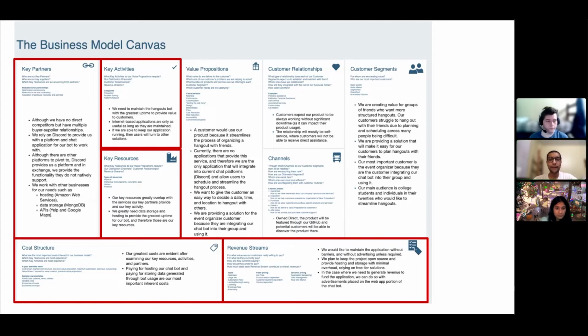As we plan to maintain our service as free to use, our greatest cost evaluated from the cost structure will be hosting and data storage fees, which we plan to alleviate through free platforms or, if needed, to start embedding advertisements as the web application portion of the chatbot, seen in revenue streams.